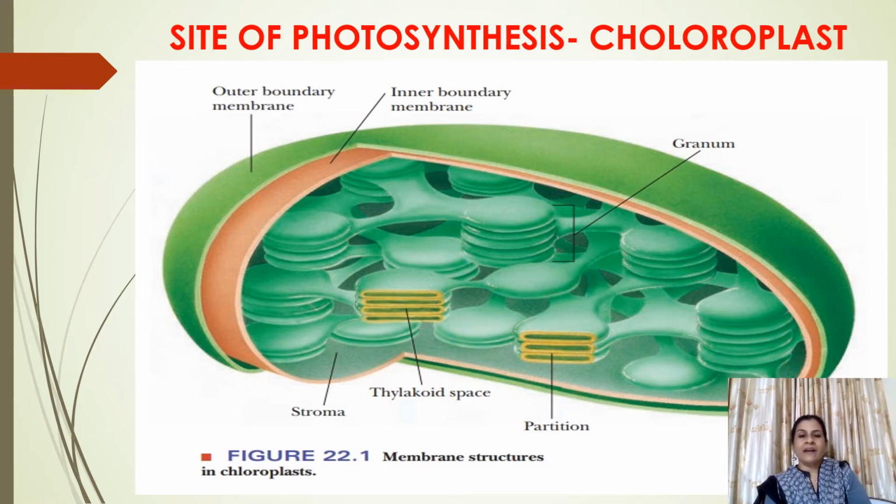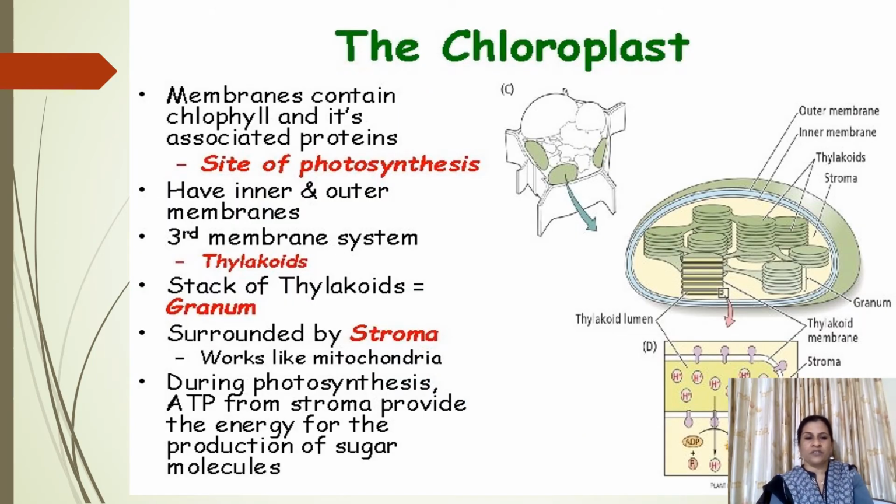So, grana is a region which is made up of many smaller discrete units inside the thylakoid called quantasomes. So, quantasomes have the ability to capture sunlight and convert it into chemical energy. So, we will see the detailed structure of this quantasome. This is one more diagram of chloroplast, where you can see the diagram below is made up of chlorophyll pigments. These chlorophyll pigments are arranged inside the quantasomes.